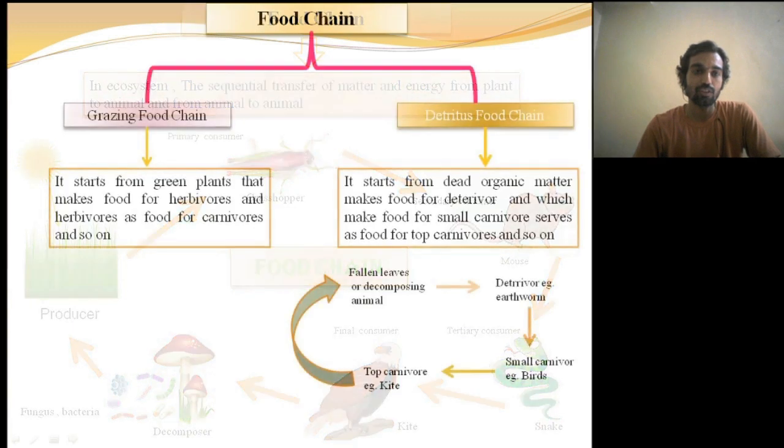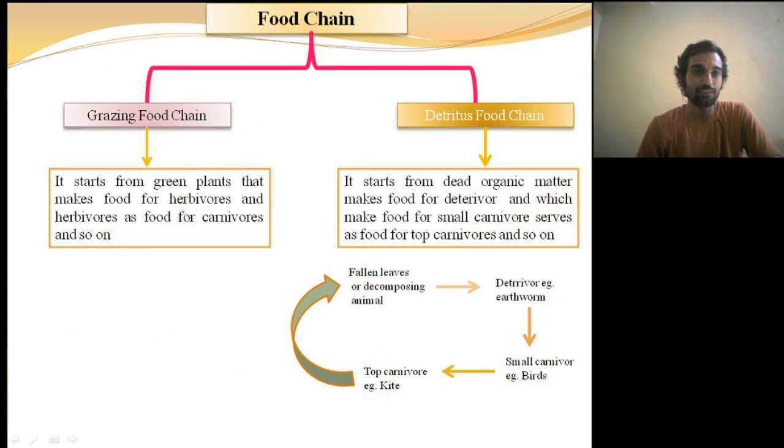The food chains are of two types: the grazing food chain and the detritus food chain. The grazing food chain starts from green plants that make food for herbivores, and herbivores as food for carnivores, and so on. This is called a grazing food chain. It starts from green plants, the autotrophs, and goes to the herbivores called primary consumers, to the primary carnivores, and then to the secondary carnivores, and so on.